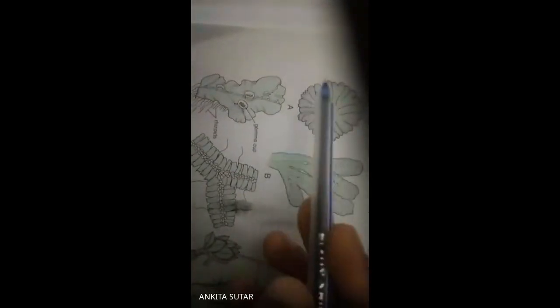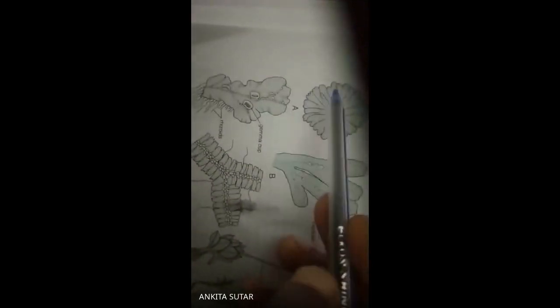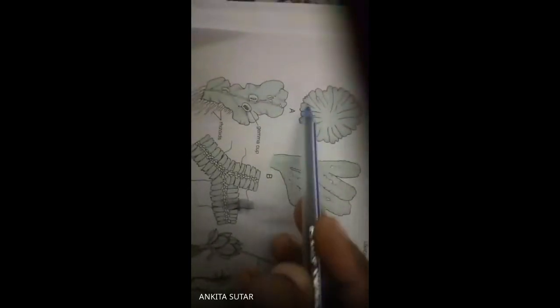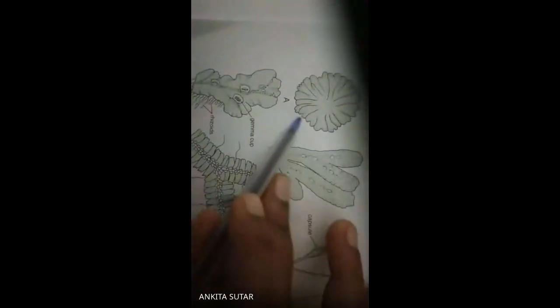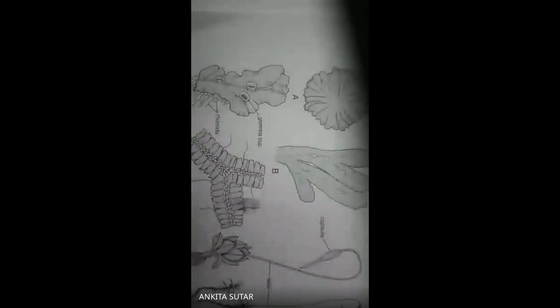In case of Riccia, the gametophyte is prostrate and thalloid. Here it is thalloid-like structures, and it is also prostrate. It is a thallus. That means these all are thallus-like structures. It is also a picture of Riccia.